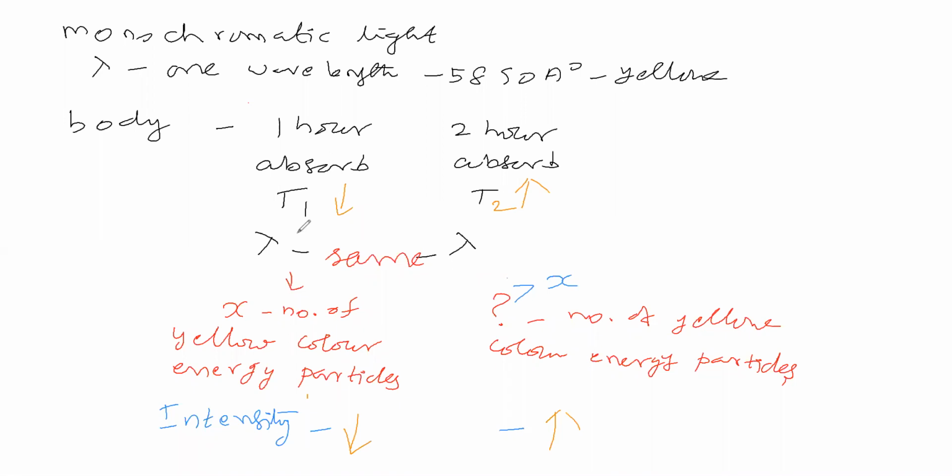Suppose you think our body is absorbing only one wavelength from sunlight. You are saying multiple wavelengths. Our body is absorbing various wavelengths. Why? Think about how we feel if we expose our body to sunlight, regarding that hotness. If we expose our body to a tube light, how do we feel regarding hotness?